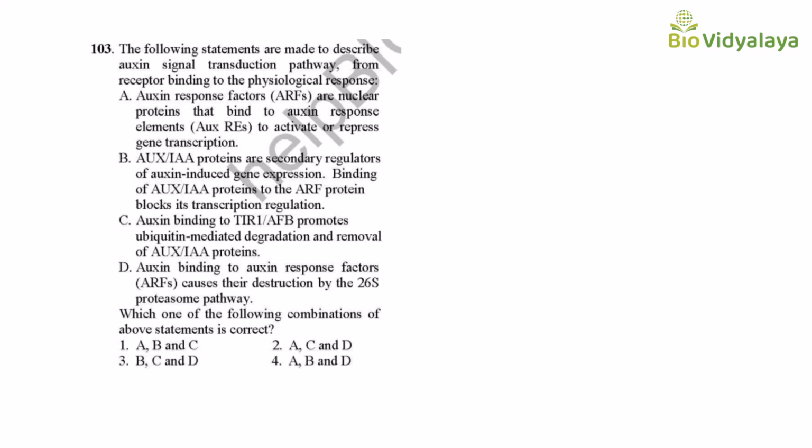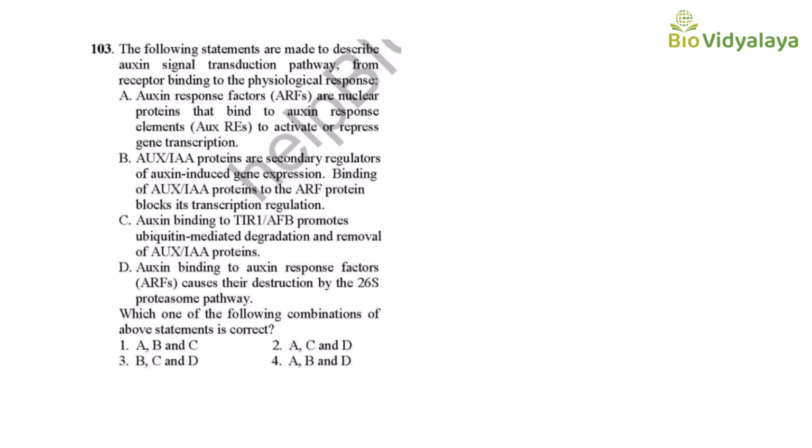Statement C: auxin binding to TIR1/AFB promotes ubiquitin-mediated degradation and removal of AUX/IAA proteins. Statement D: auxin binding to auxin response factors causes their destruction by the 26S proteasome pathway. Which one of the following combinations of the above statements is correct? Option 1: A, B and C. Option 2: A, C and D. Option 3: B, C and D. Option 4: A, B and D.